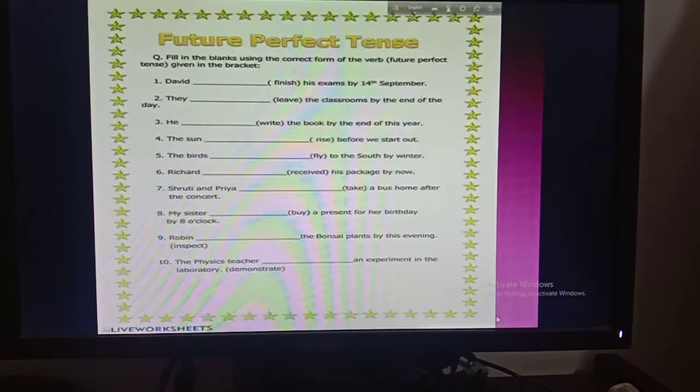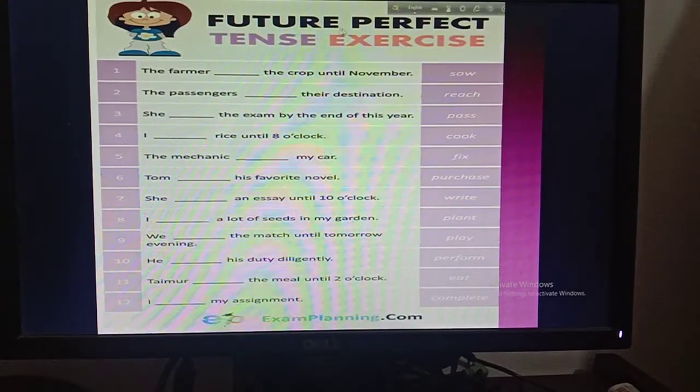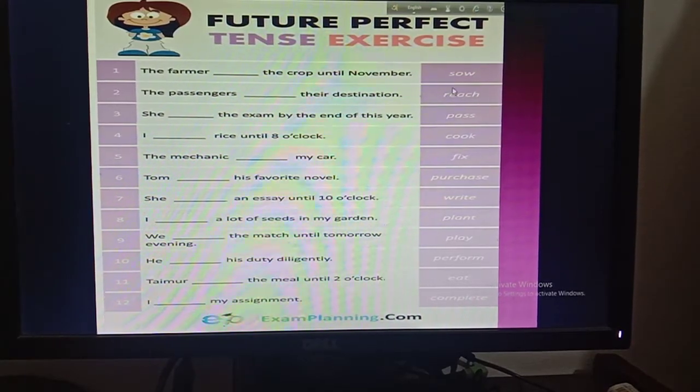Okay, then this is exercise 2, fill in the blanks using the correct form of the verb, future perfect tense. So you have to change this verb into the future perfect tense. Okay, then number 3, again here are some verbs you can see. So you have to change this verb into the future perfect tense.